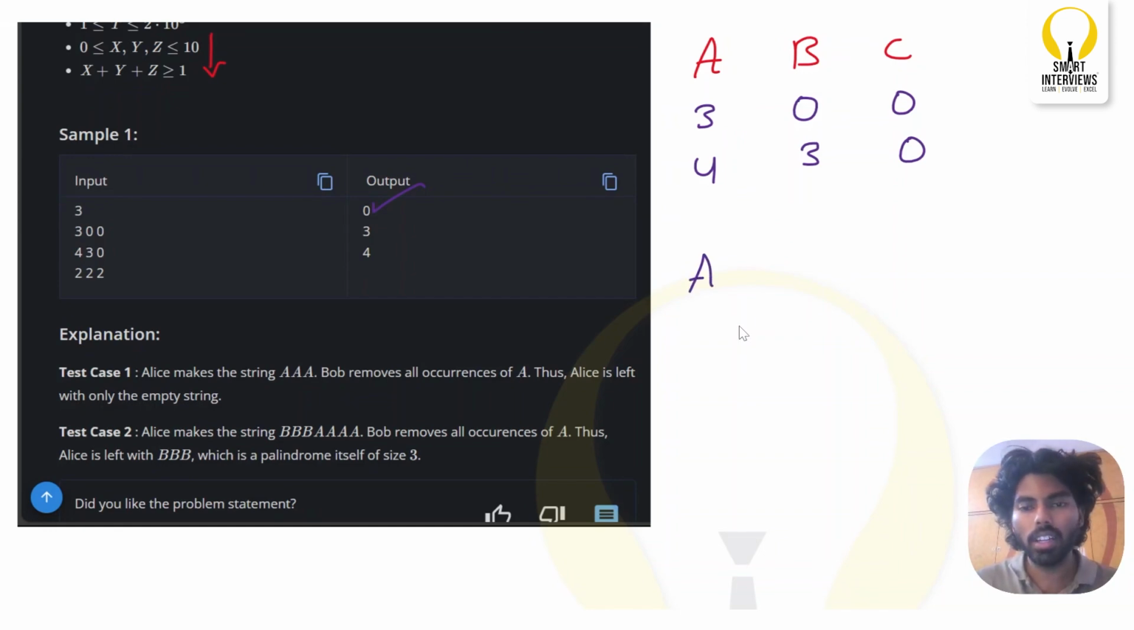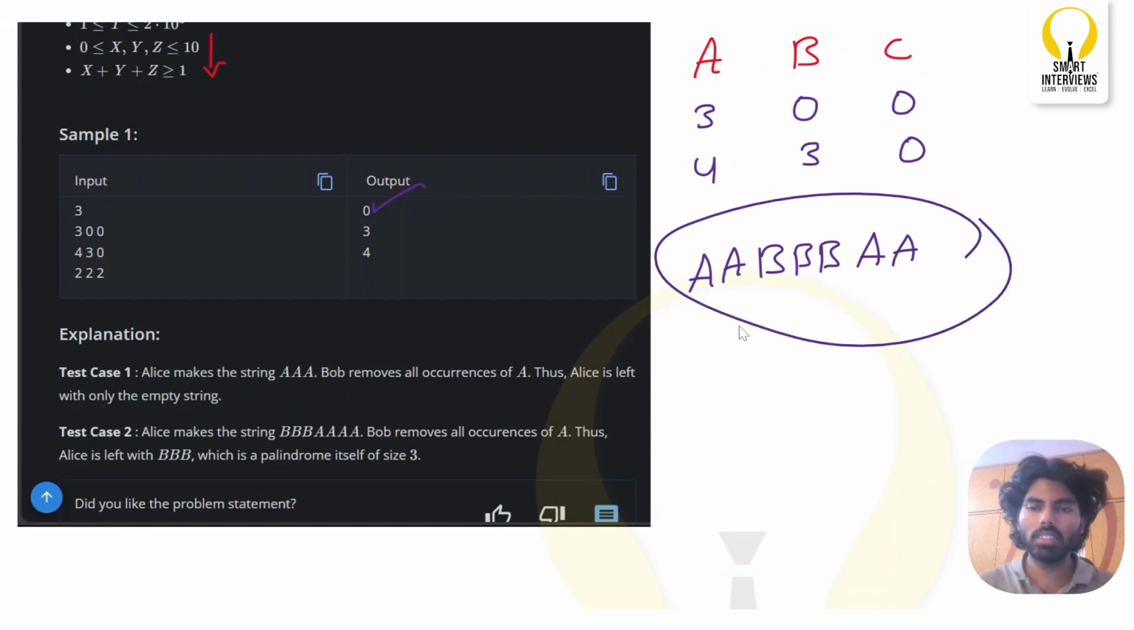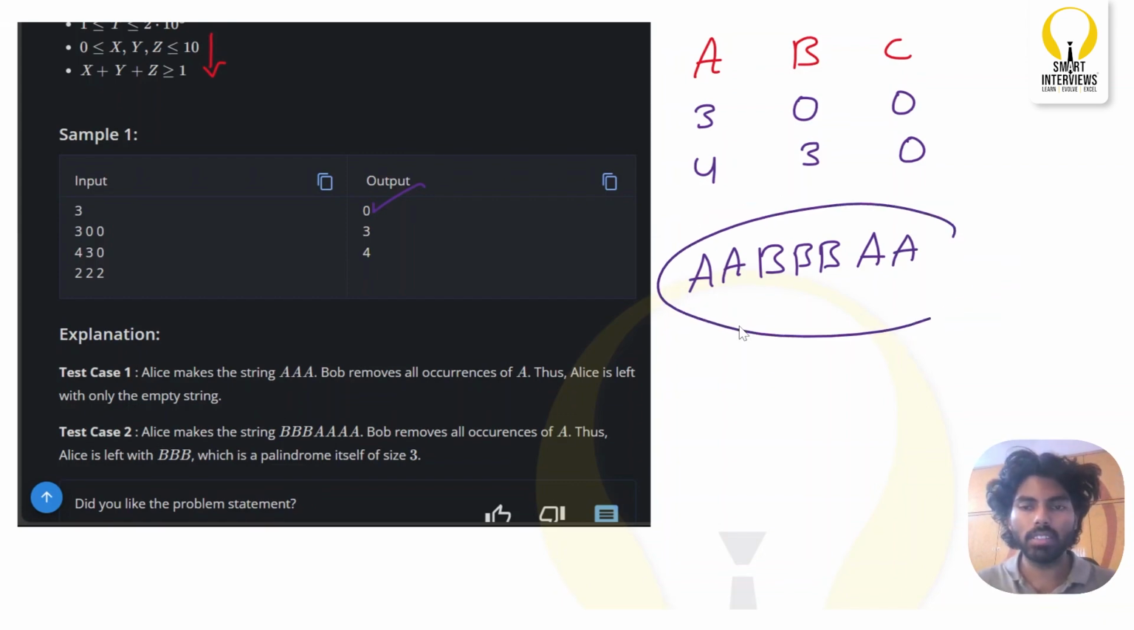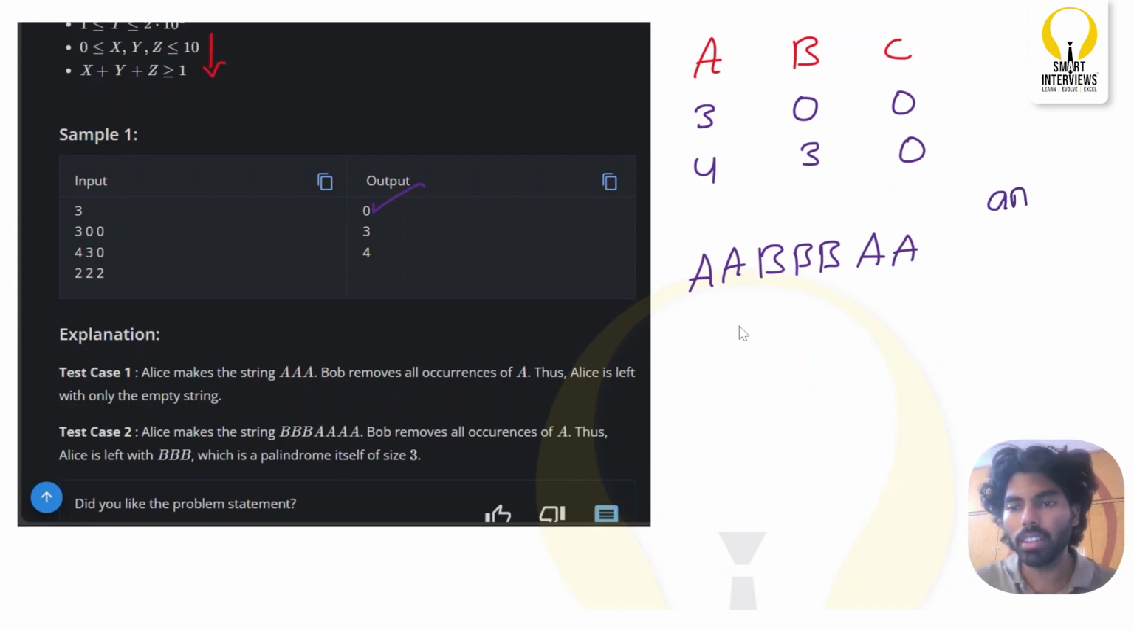Yes, she can, right? She can do something like this: A, and then 3 B's, followed by 2 more A's. Is this a palindrome? Yes. So the moment she constructed this palindrome, what is the answer that she can gain right now? 4 plus 3, which is 7, right?